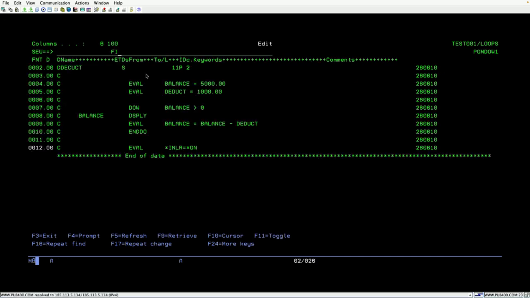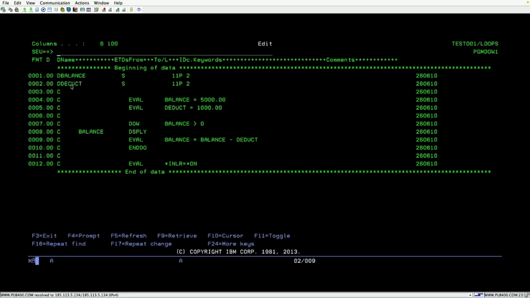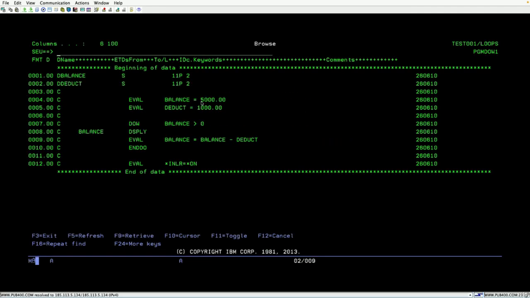We can also try the same in free format so that you can understand better. File it, and compile it. What are the 30 errors? You can see the balance and this spelling mistake, deduct. So just fix it, file it and compile it.